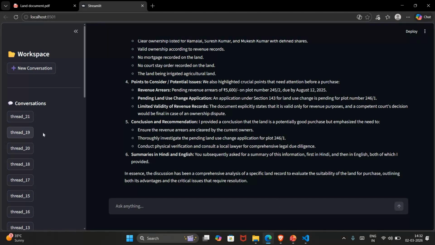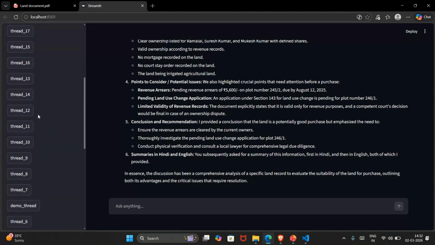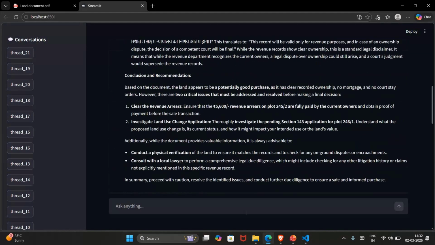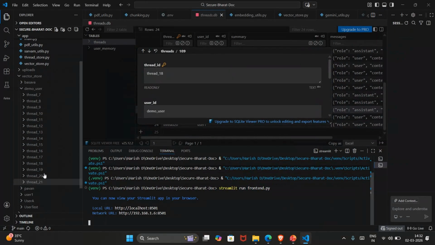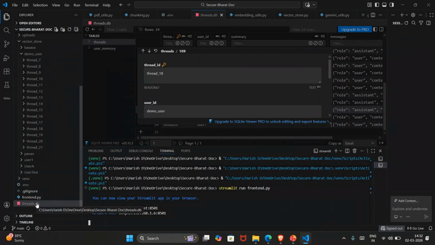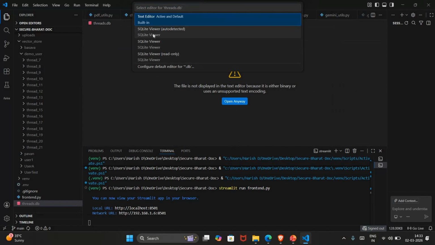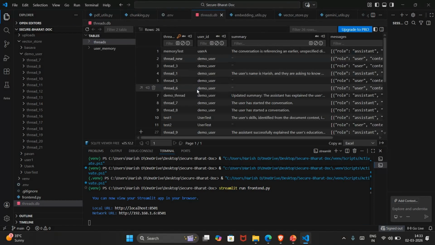Whatever document the user uploads is stored under that particular ID. Suppose in this particular thread ID we have uploaded the land documents, and those land documents get stored in the vector thread database. As you can see here in the thread database, the related document content is stored based on the user ID and the thread ID.